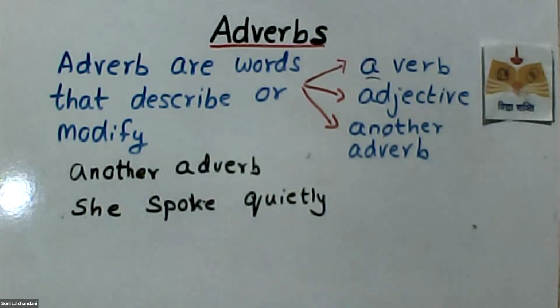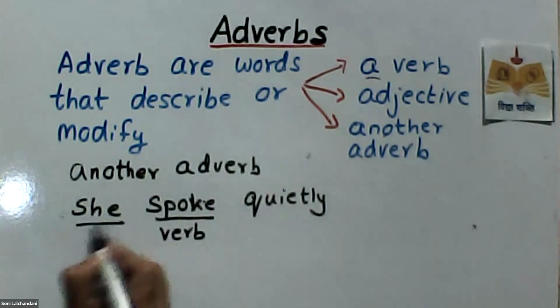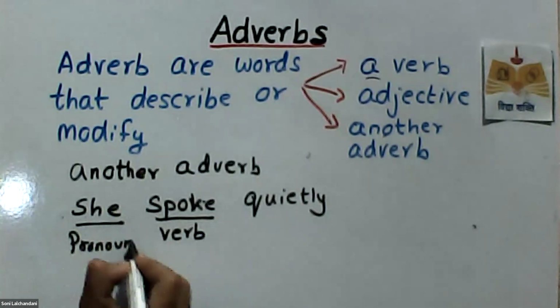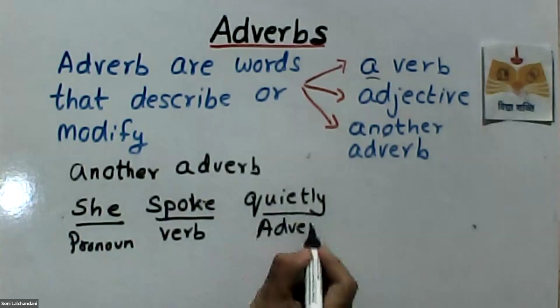Now I'm just saying, she spoke quietly, right? But over here, spoke is the verb, this is the pronoun, and how did she speak? She spoke quietly. So this is obviously an adverb.